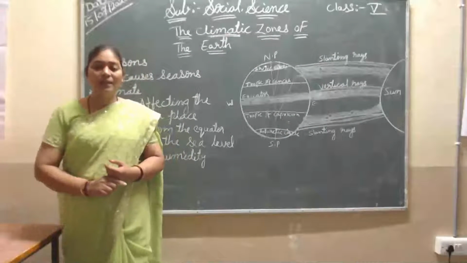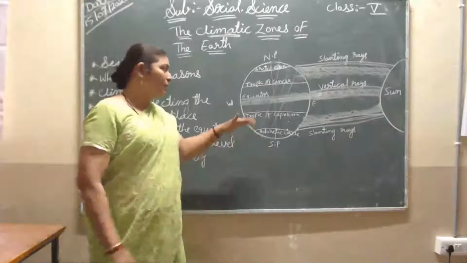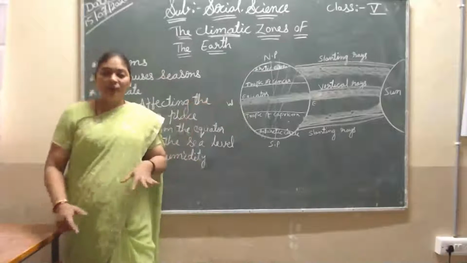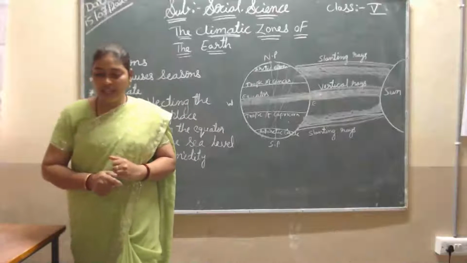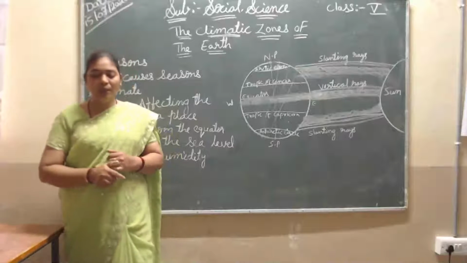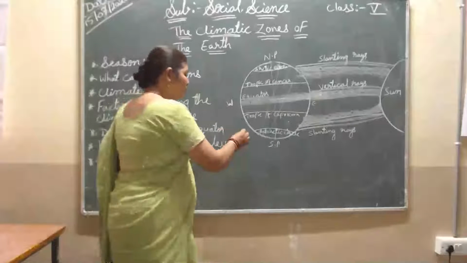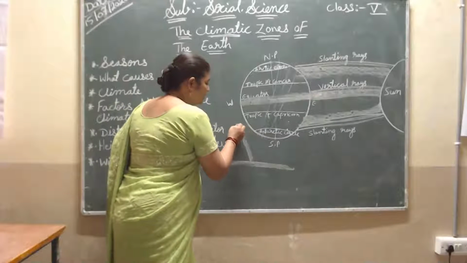Okay, high above the sea level. Which areas are high above the sea level? They are receiving moderate temperature. They are the cooler places, because they are not near the sea. For example, here is the sea, so from here it will receive.